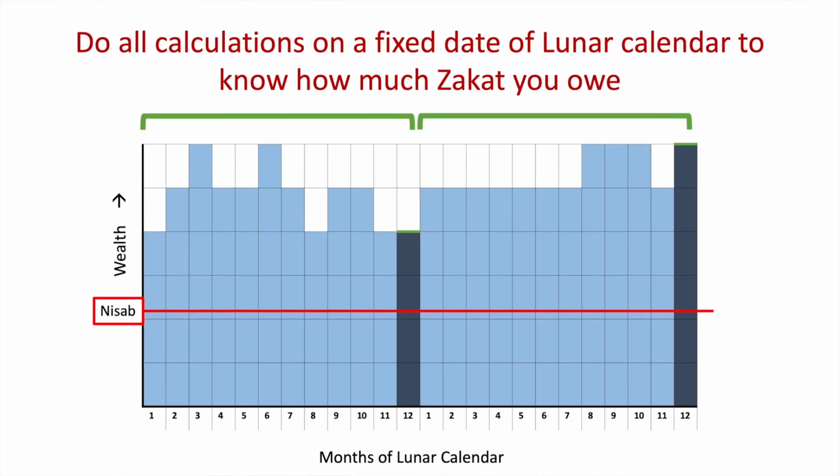Like we mentioned before, set a date in the lunar calendar on which you do all your zakat calculations. This is the best way of doing it, and there's less chance of any error or missing out on an opportunity to give zakat where it was due. Calculate all your wealth in all these different forms, how much is in your possession or you have access to, pool it together, and then pay zakat on it, which is 2.5%.